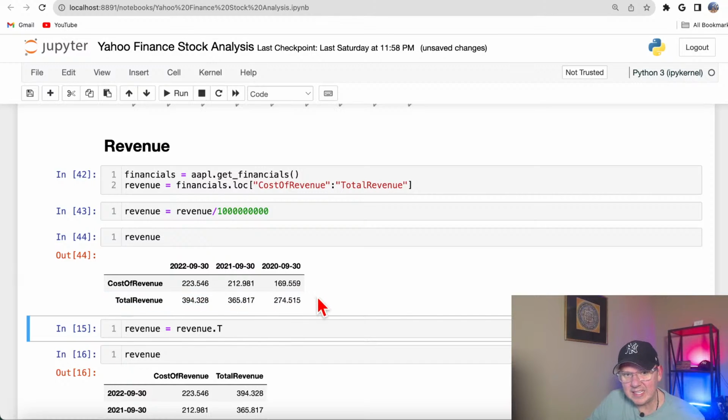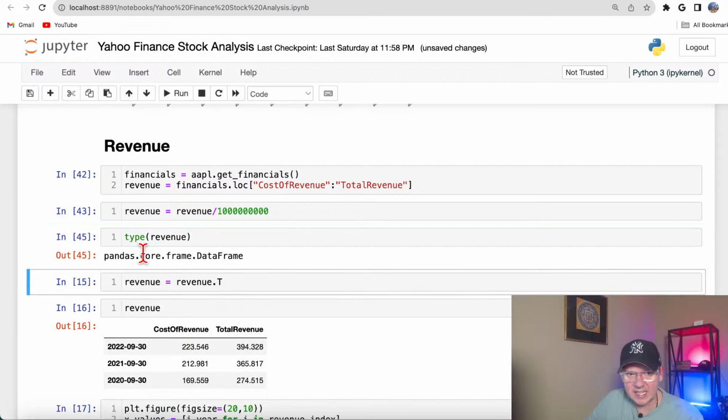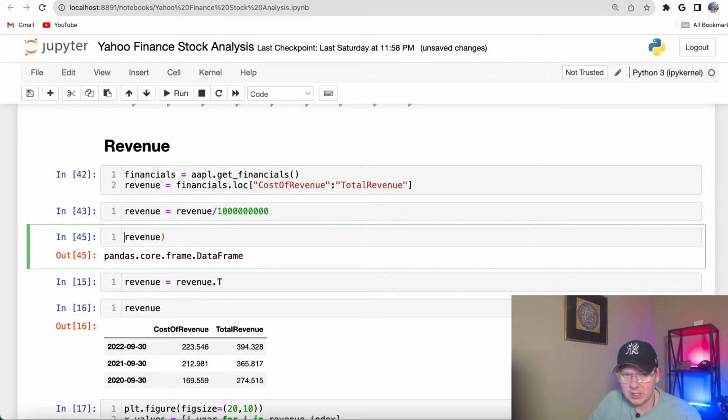Revenue in this case, and if you're not sure what's going on, you should always run type. And type tells us that that's a data frame. And if you remember, a data frame is a two-dimensional data structure in pandas. If you're not sure what I'm talking about, you definitely should attend our free course, Python for Data Science 101, and the nearest one would be this Thursday. Otherwise, check our website because we're always running free Python courses.